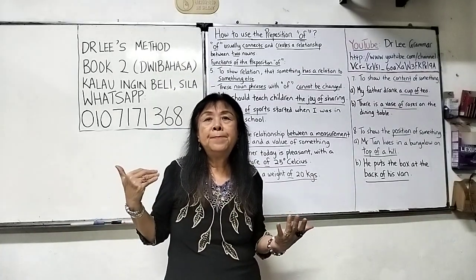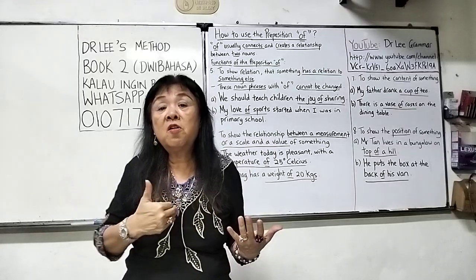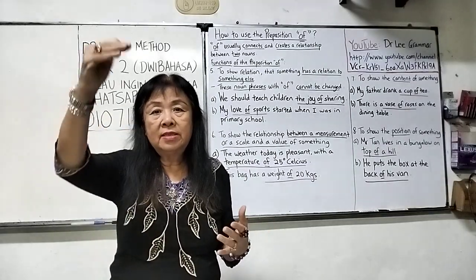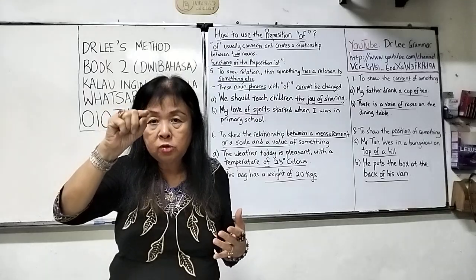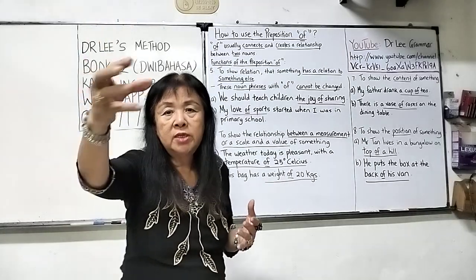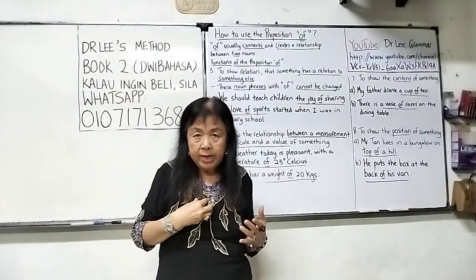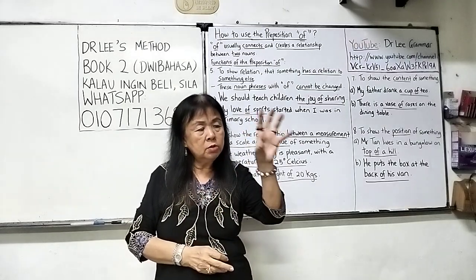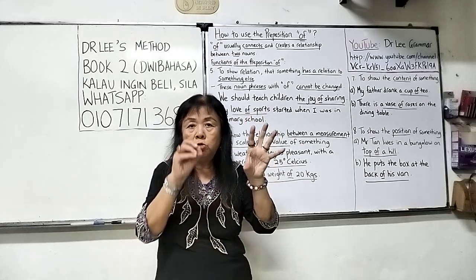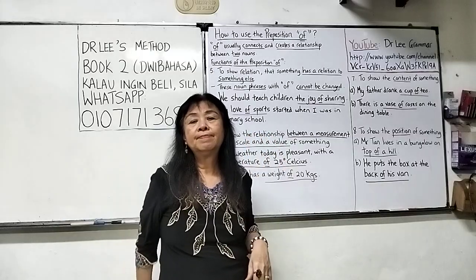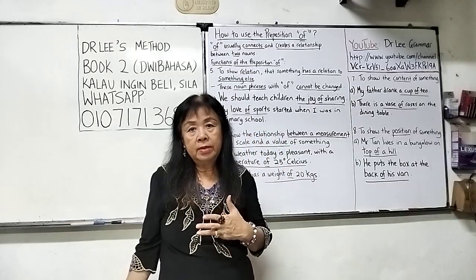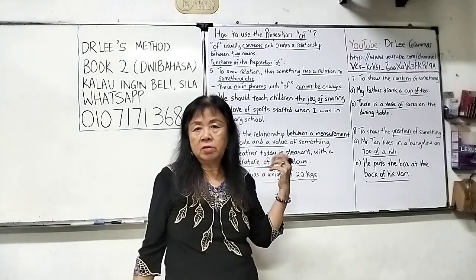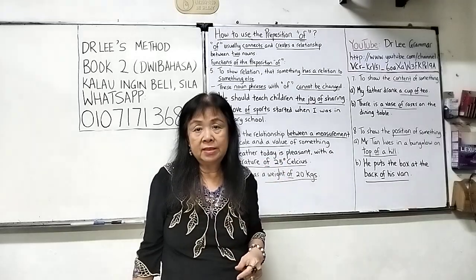Example, Maria sits in front of me. Me is a person. In front is the position. And then you must use of to join the position and the person. Okay, so it could be a person, it could be a place. The important thing is when you use a location, you need to put of and then the place. Okay, or the person. Like in front of and the back of, it could be a person.